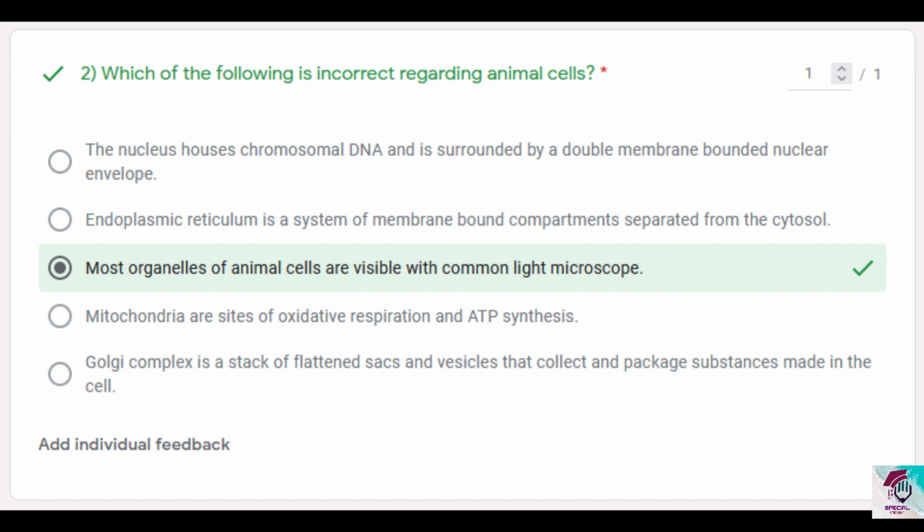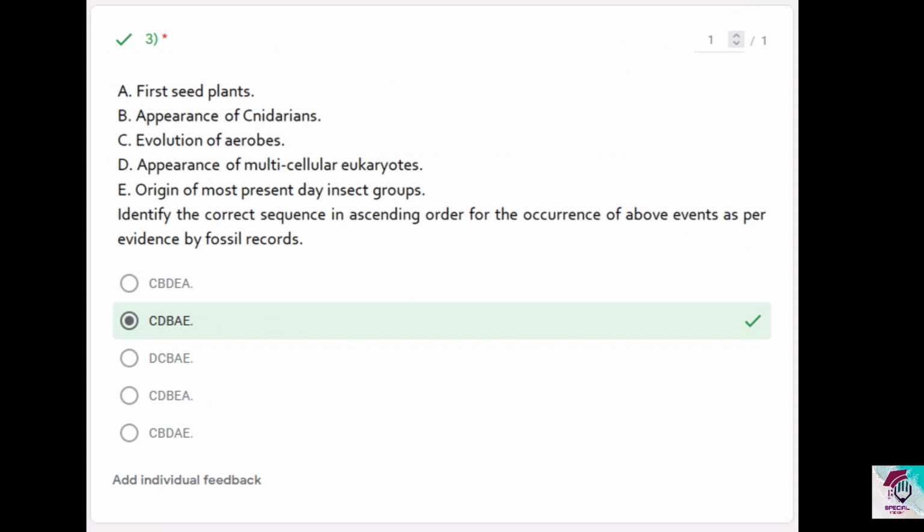And other organelles like nucleus is 5 to 10 micrometers in diameter on average, so you can see it under common light microscope. Basically the other organelles also to a certain extent may be visible, but most can be considered as not visible. We are not sure because they have not provided much information for us, but the other 4 options are correct, so you can go with option 3.